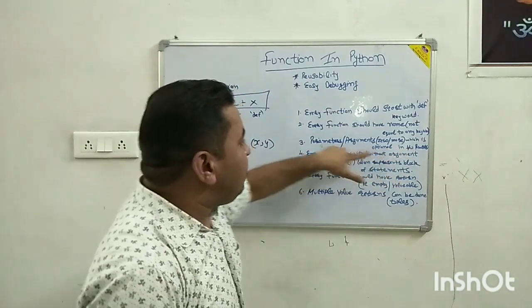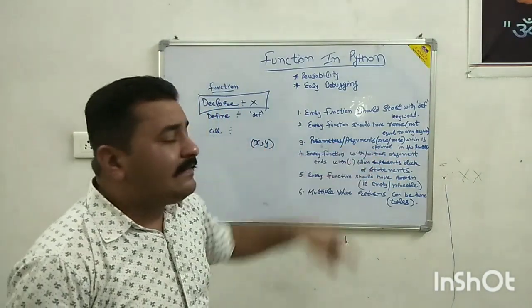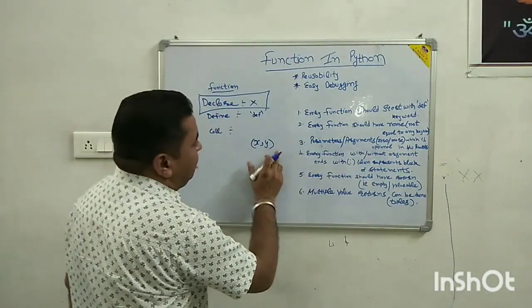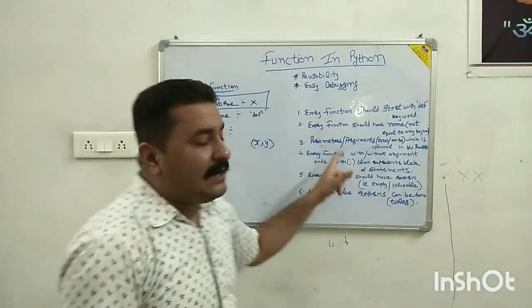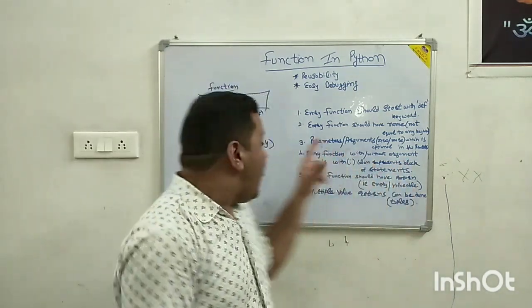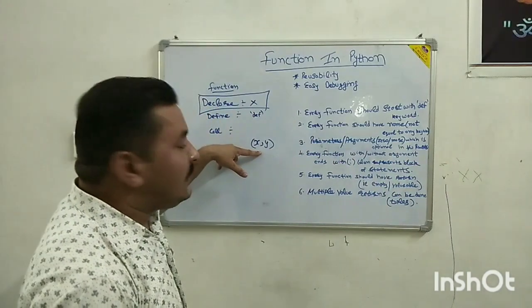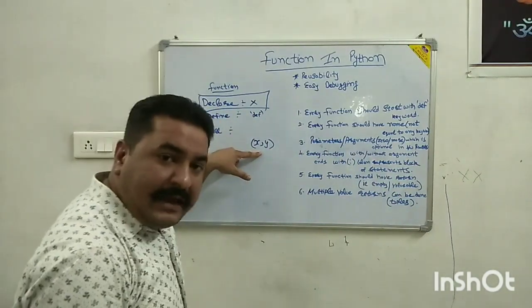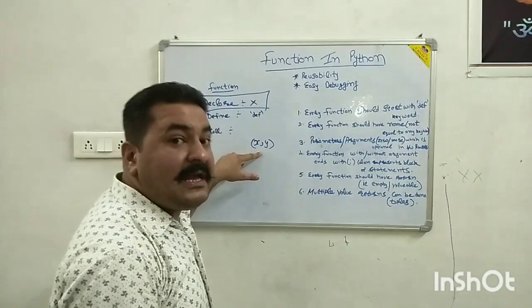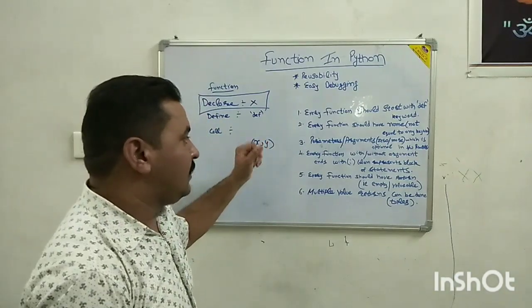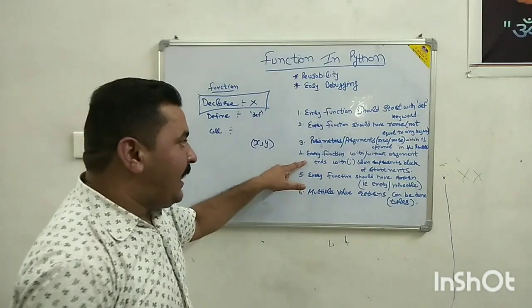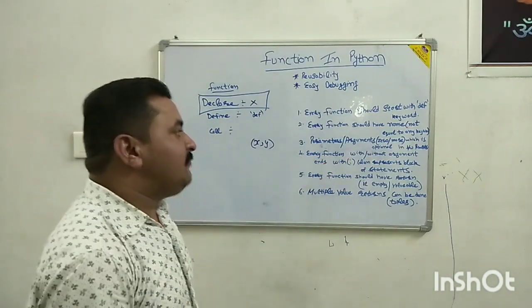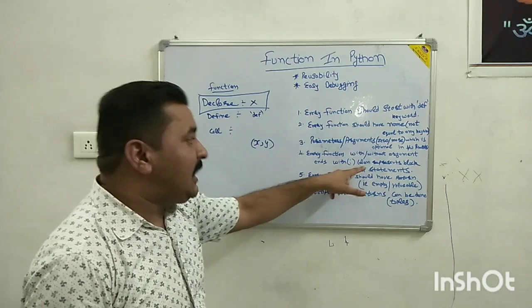Parameters and arguments in functions are written in parentheses, and there may be 1, more than 1, or 0. After this we come to the next point: every function ends with parentheses, with or without arguments, and with a colon.